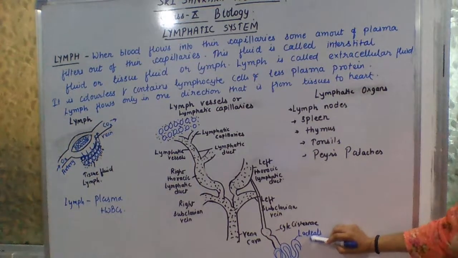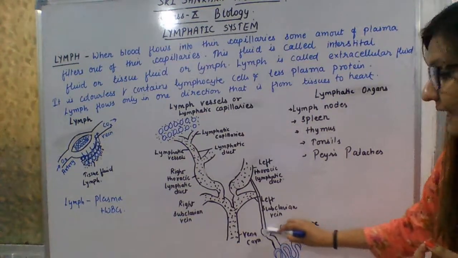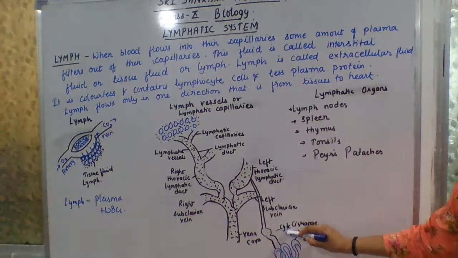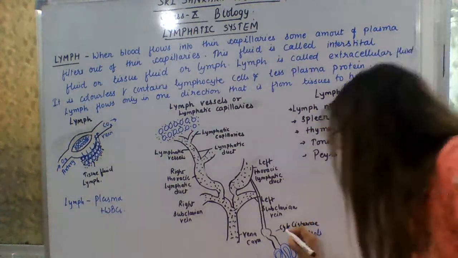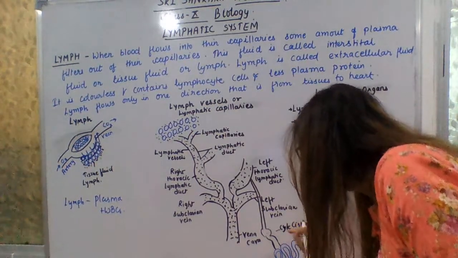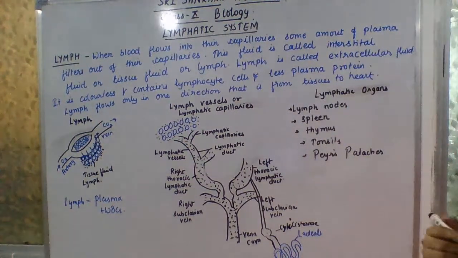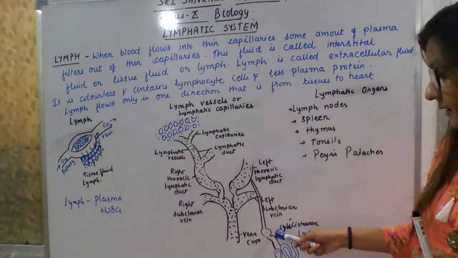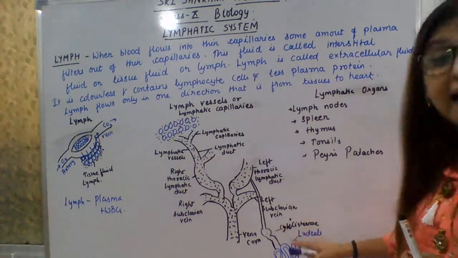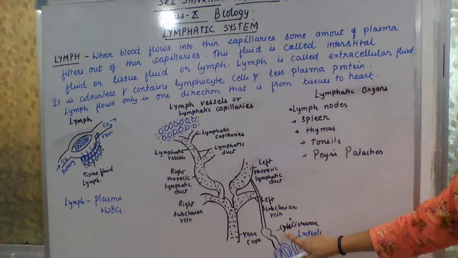So these lacteals combine to form a bag-like structure that is called the chyle cisternae. Write the spelling of chyle, C-Y-L-I. The chyle cisternae is a bag-like structure.